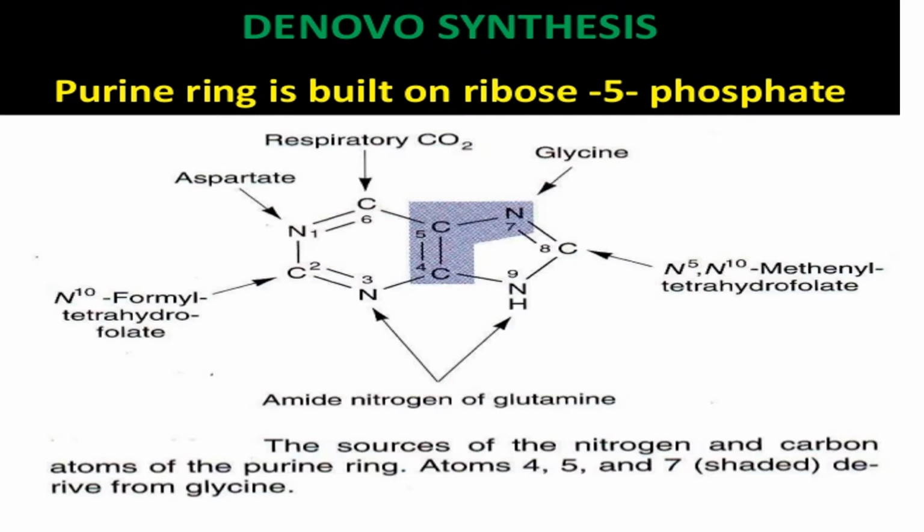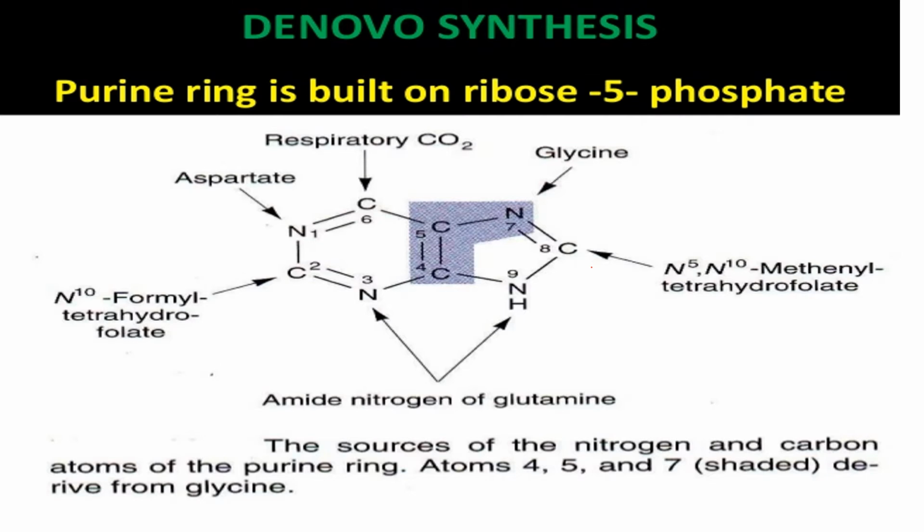Nitrogen number 1 is contributed by the aspartate amino group, and carbon number 8 is contributed by N5, N10 methenyl tetrahydrofolate, and carbon number 2 by N10 formyl tetrahydrofolate.